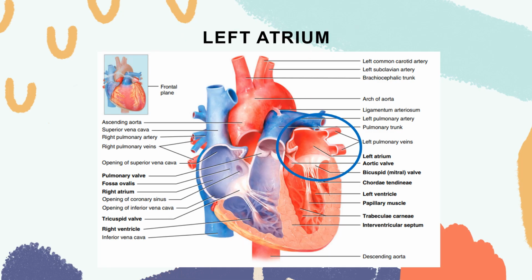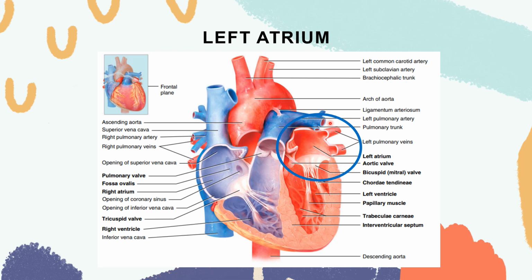So the next chamber is your left atrium. It is about the same thickness as the right atrium and forms most of the base of the heart. So, right, we have located during the dissection that the base is on top, not below. This is your apex, this is your base. Okay? So it receives oxygenated blood from the lungs through your pulmonary veins.